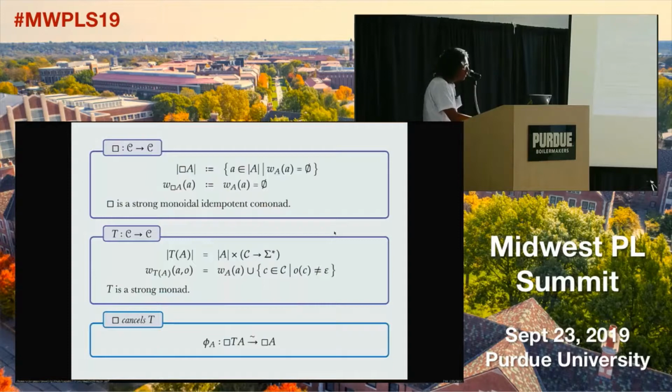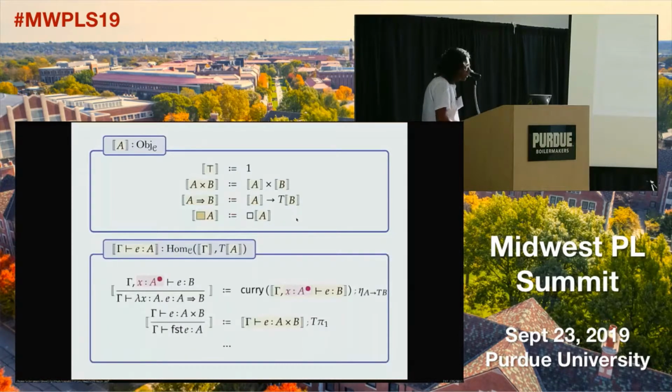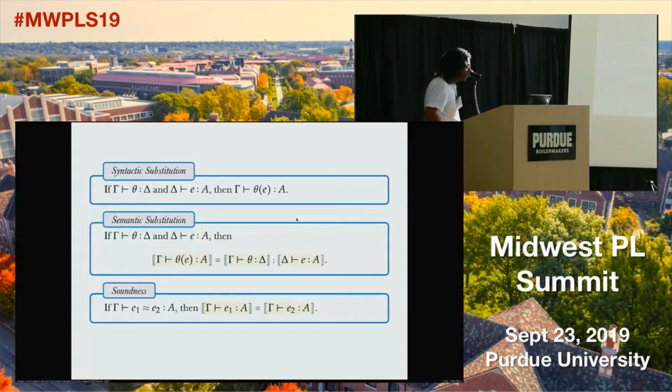Okay? So with this semantics in hand, we can try to interpret our syntax. So we interpret types, the usual units and products, but functions are allowed to have effects, and the pure type says that they're in the comonad. And with this, we can finally interpret our judgments, and this gives us sound semantics for it. We can show that we have substitution for this calculus. Substitution is sound syntactically and semantically, and we also show that the equational theory is sound.